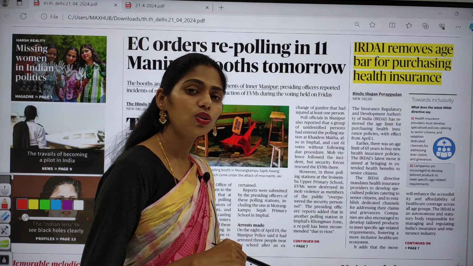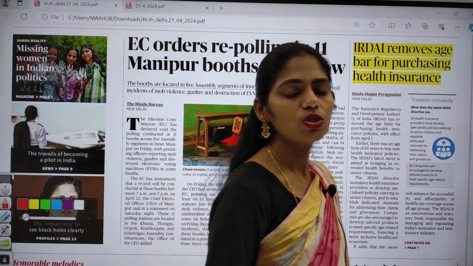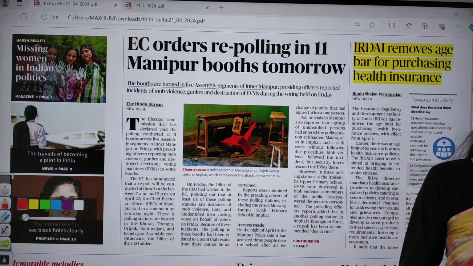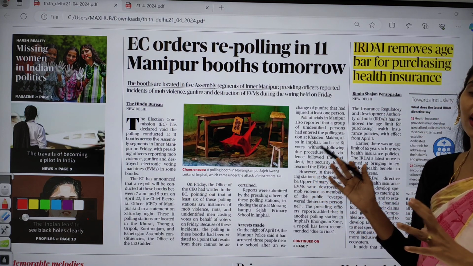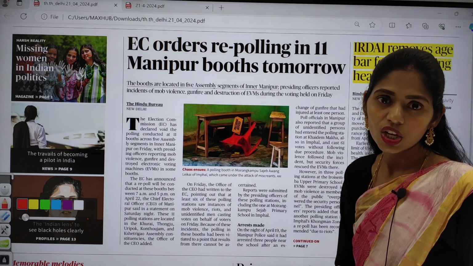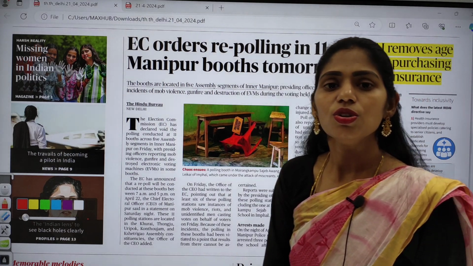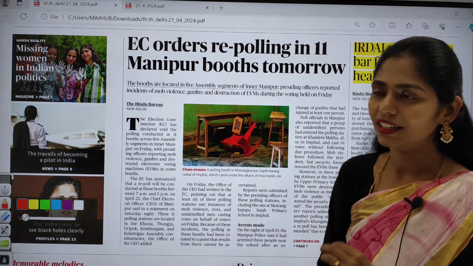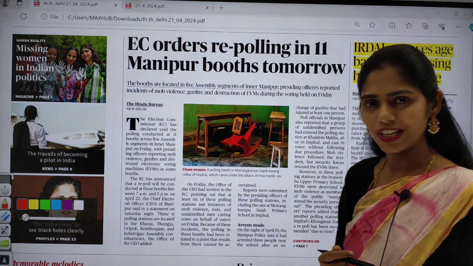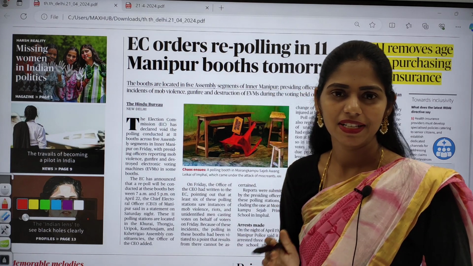Also go through the previous questions so that you can understand how questions are framed in UPSC, and how current affairs can be asked as a question in your UPSC prelims and mains. So you will be getting that idea, and after that it will be very easy. Believe me and trust me, this will work 100%.